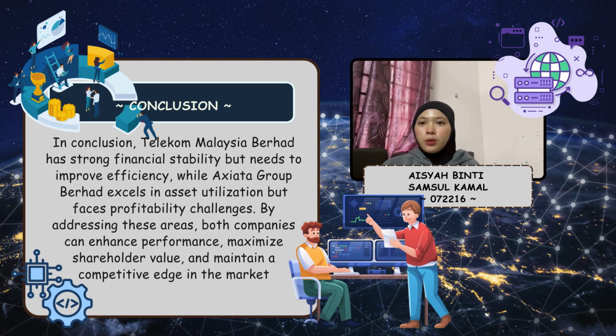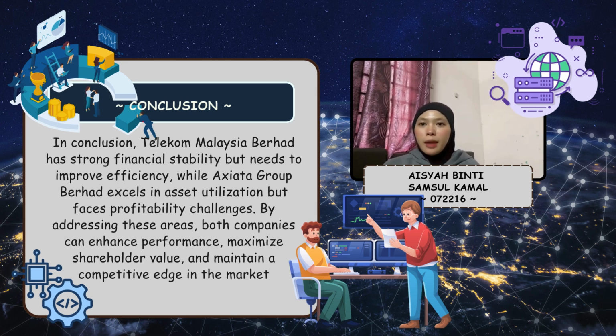Third, strengthening liquidity by improving working capital management. Fourth, optimizing cost structure through lean management. And fifth, enhancing customer-focused service to sustain profitability. And then Axiata should prioritize operational efficiency and profitability. Recommendations include first, implementing stricter cost control measures. Second, focus on high margin services for better financial return.